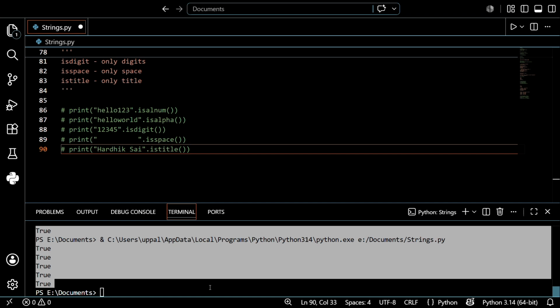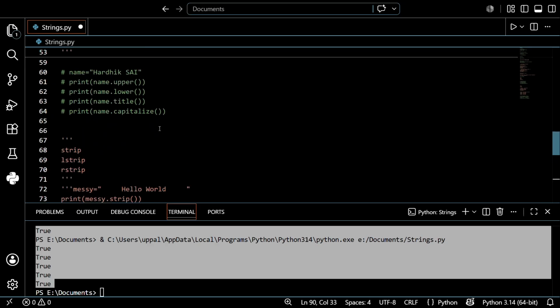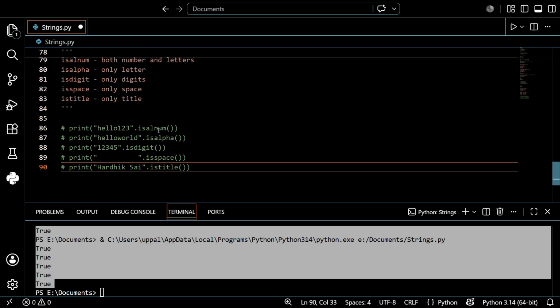So up to now we discussed dot upper, dot lower, dot title, dot capitalize, and along with that, for cleaning purposes, we discussed dot strip, dot lstrip, dot rstrip. After that, for checking, isalpha, isalnum, isdigit, isspace, istitle. So we discussed up to three types of string methods.